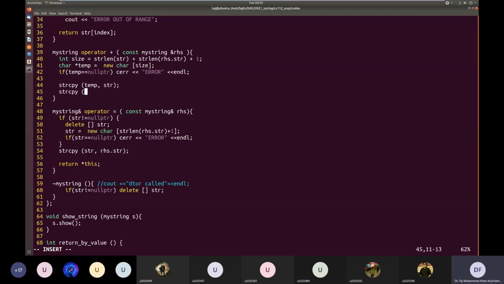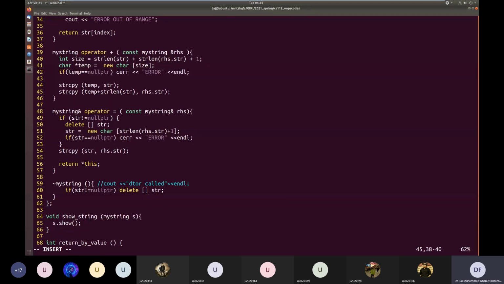Okay, so the address should be temp plus strlen of str. So this is a new address, plus we have to copy it from the rhs.str.